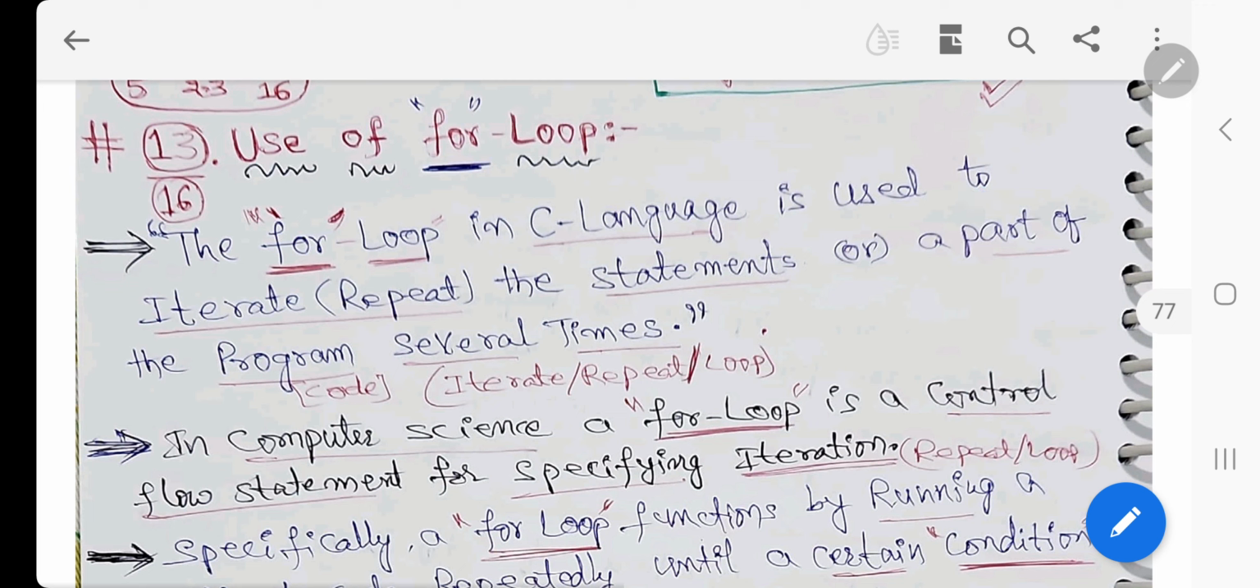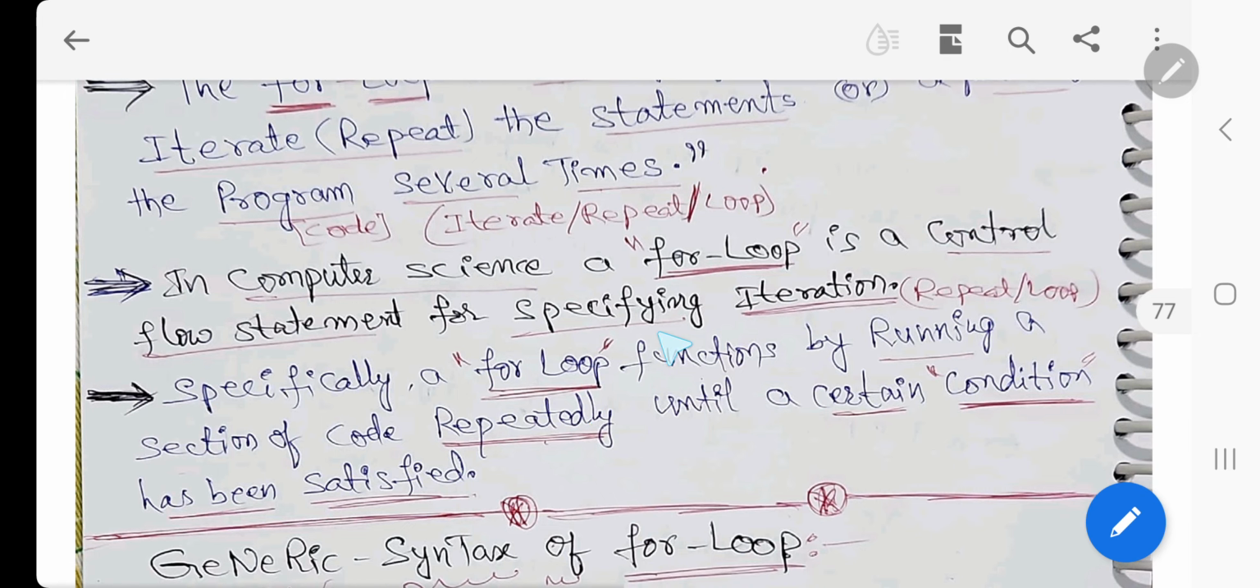Now about for. The for loop is the most broadly used loop among the three. There are three types of loops: while, do while and for. The for loop in C language is used to repeat a statement or a part of the program several times. In computer science, a for loop is a control flow statement for specific iteration.